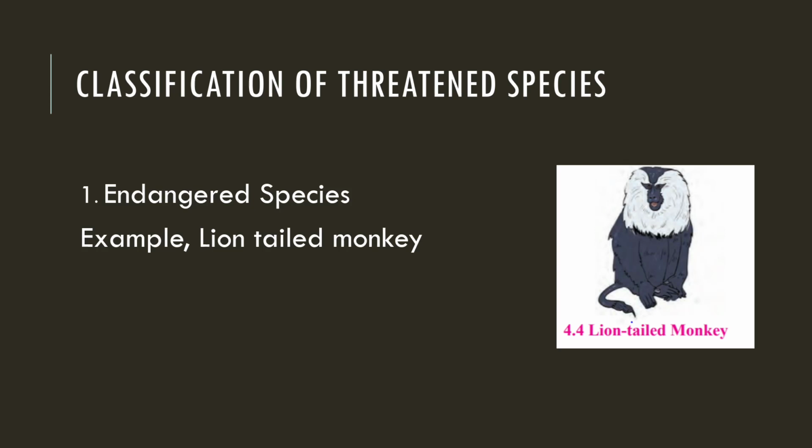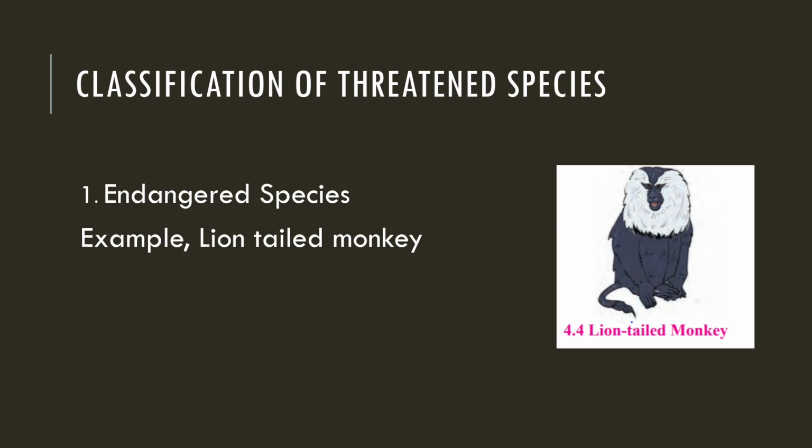Now, the next is classification of these threatened species. Threatened species means what? The species that are under threat, that if we do not give proper attention to those species, they will get completely vanished. They are called threatened species. These threatened species are also classified further into four categories. So, the first is endangered species.